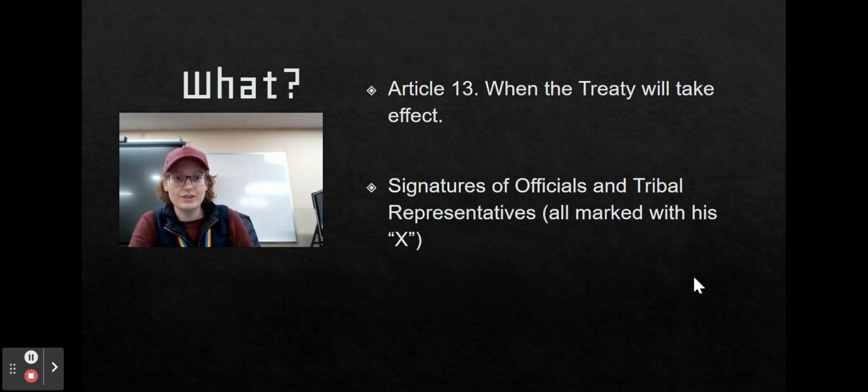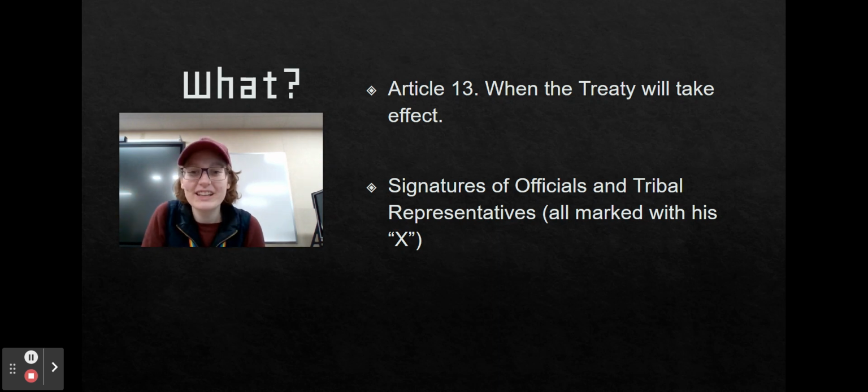And these are the last two articles. Article 13 has to do with when the treaty will take effect. And then the signatures of officials and tribal representatives, all marked with an X. There's a lot to this treaty. So you might have more questions. You might be like, that was a lot of information, Miss Katie. Why do we have to go into this more? We will. And as you saw, I had questions too. Again, when you look at a summary of something, it's okay to say, I need more information. It's good to ask questions.